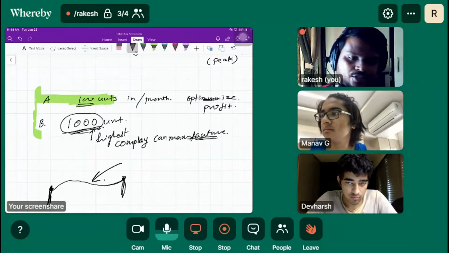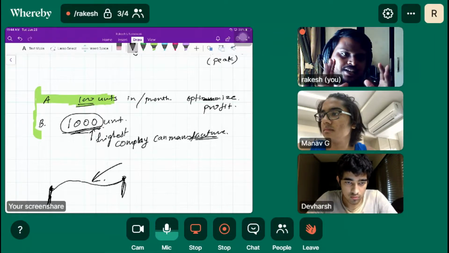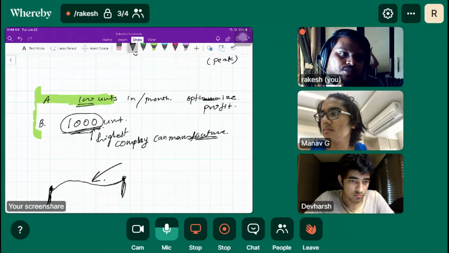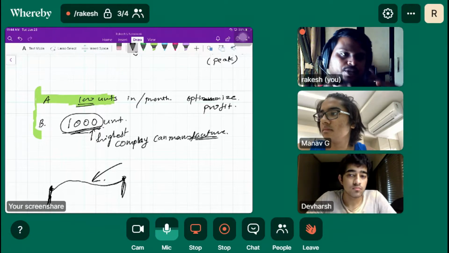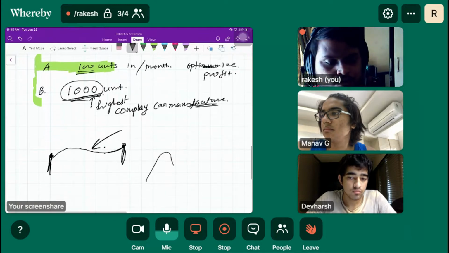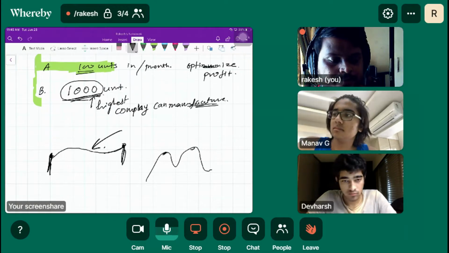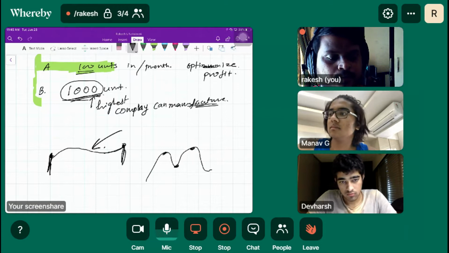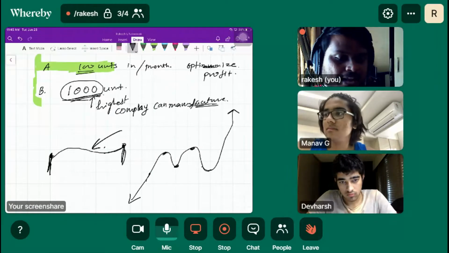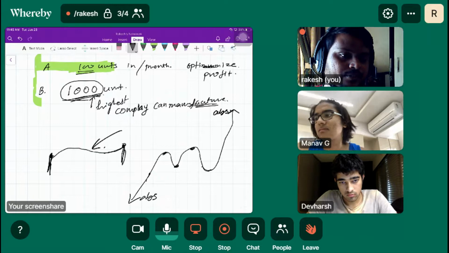So there is some optimization, and there is some global, the highest, the absolute maximum value. In a local area we have some maxima and some minima, but there are always absolute maxima and absolute minima.